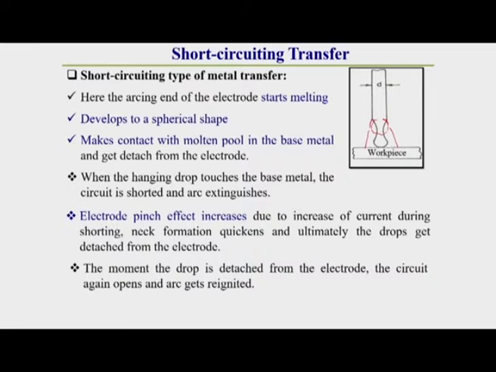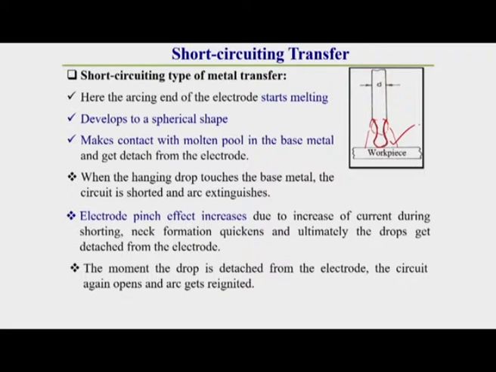Then it makes contact with the molten pool in the workpiece and gets detached, due to electromagnetic forces and surface tension forces, from the electrode to the workpiece.